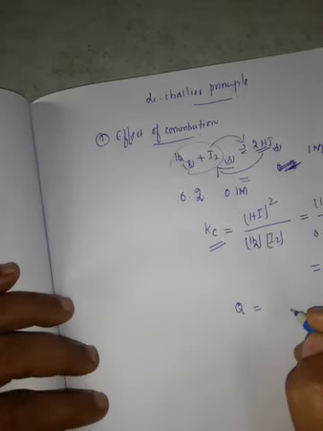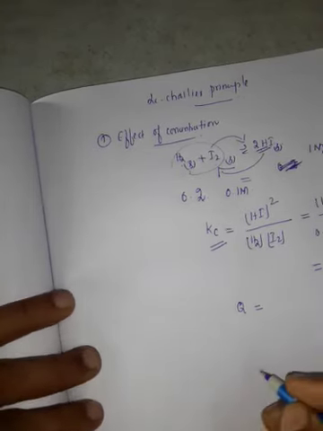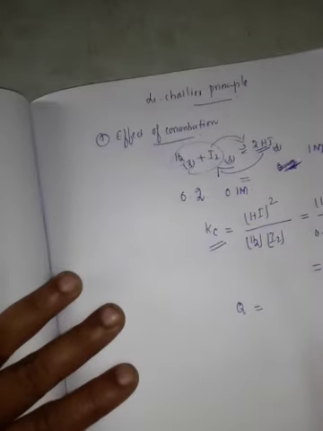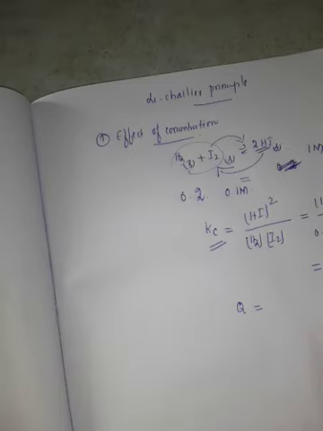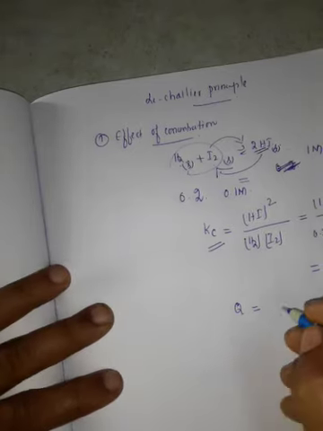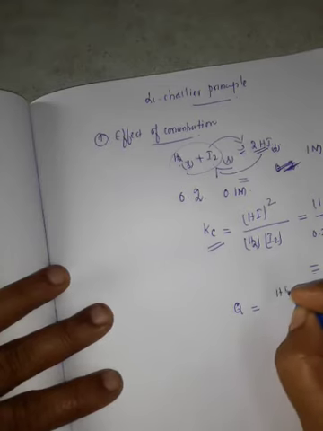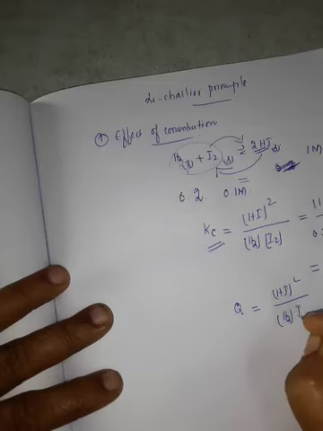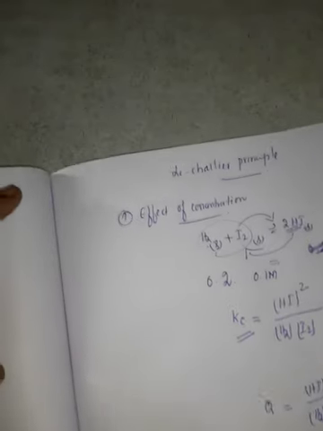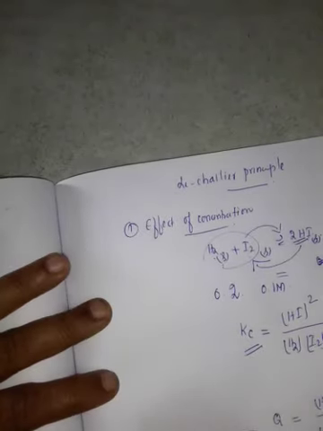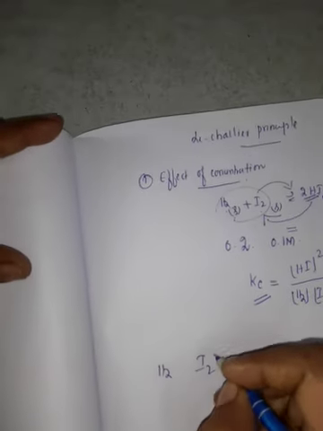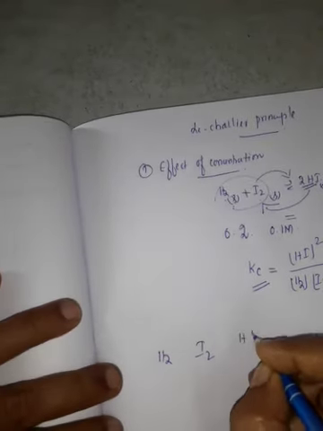For this same question, we can find Q as [HI] power 2 by [H2][I2].